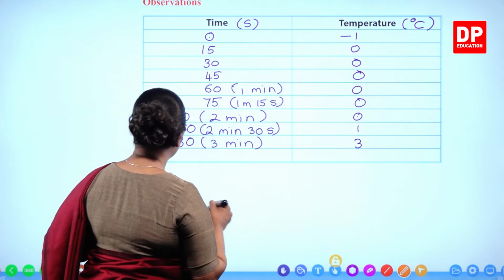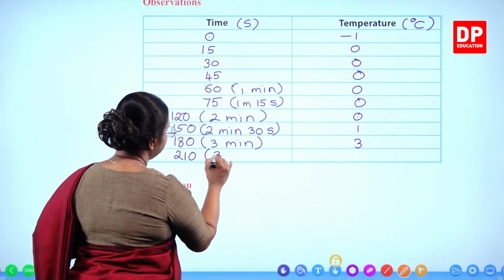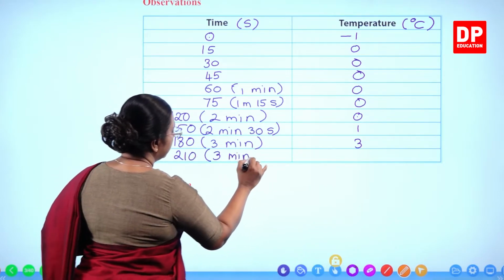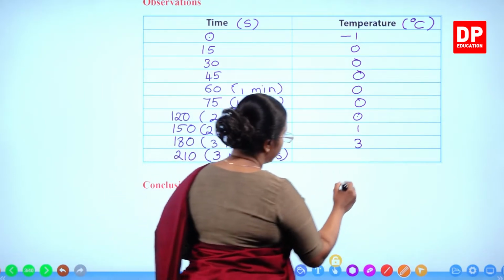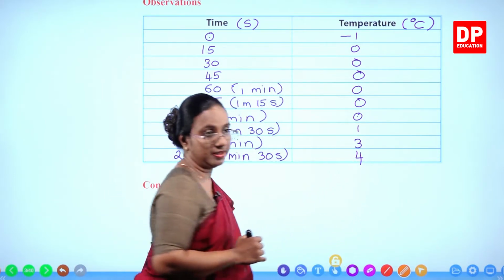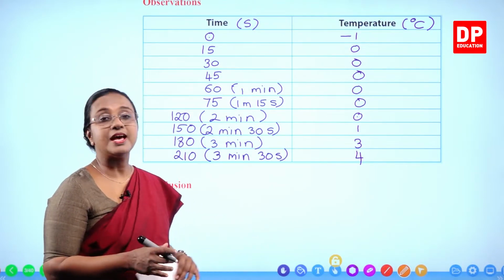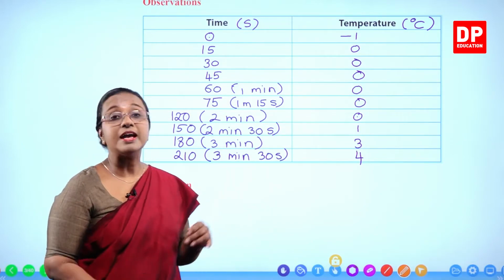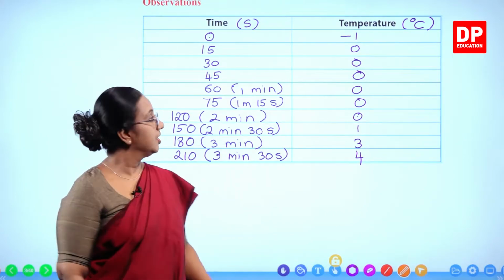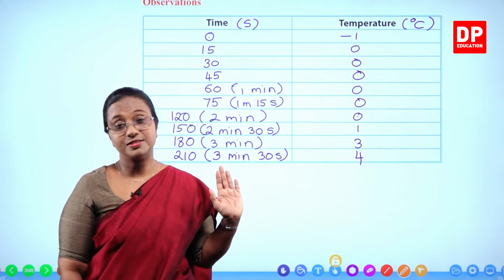And finally, when it was 210 seconds, that is 3 minutes and 30 seconds, the temperature reading was 4 degrees. After that also, I took a reading that was at the end of 4 minutes. The reading was 5 degrees Celsius. So you all were able to see all these temperature readings.